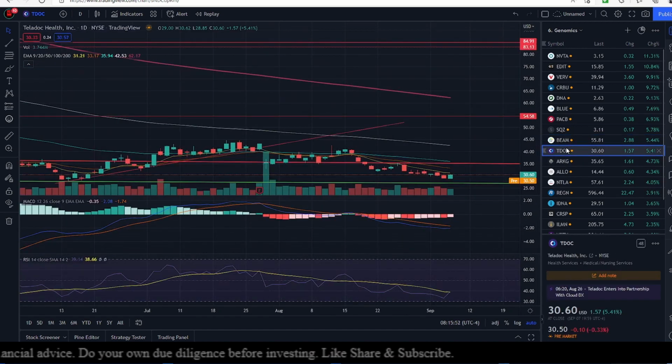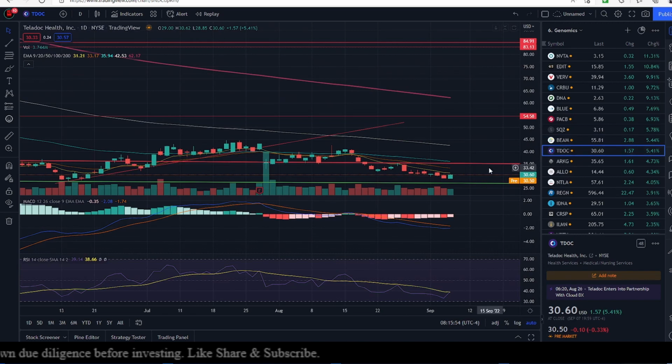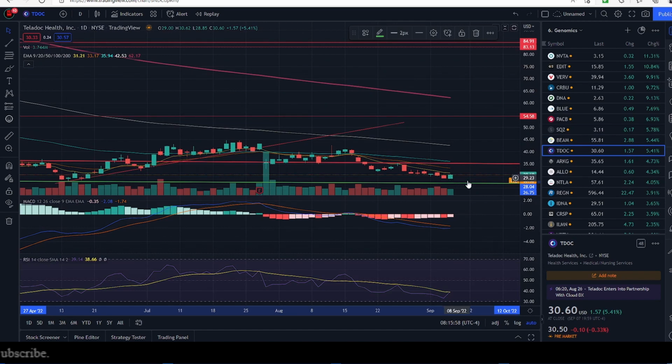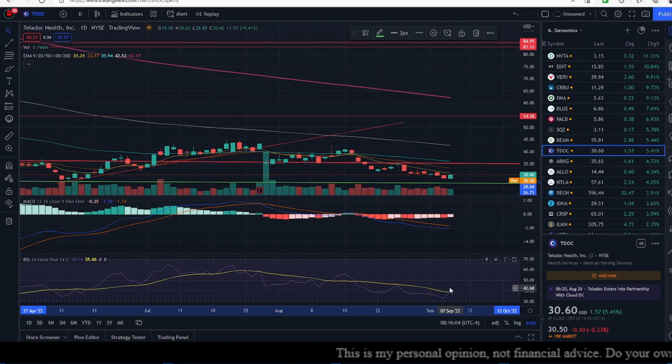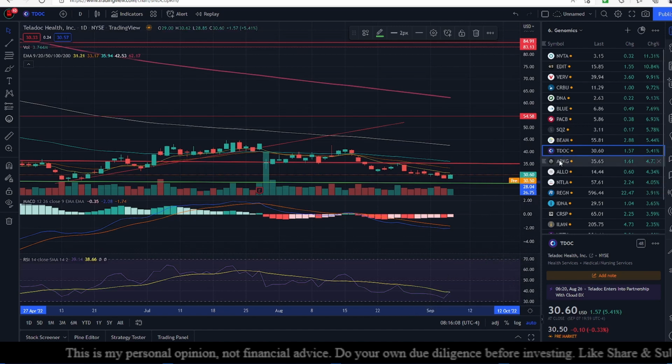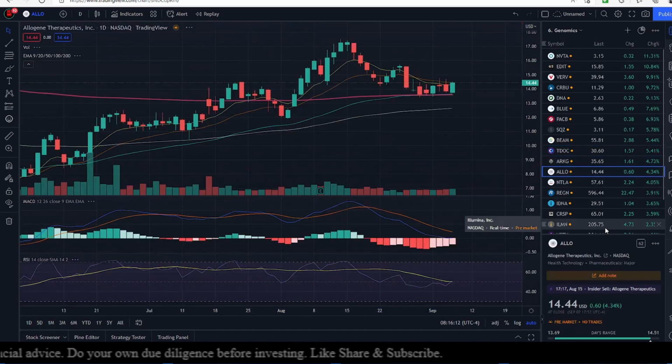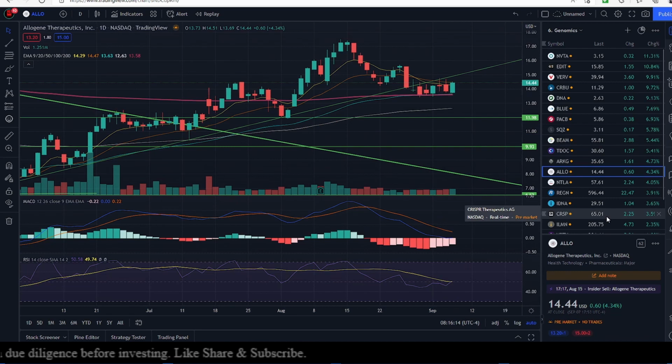Now, Teladoc is down 0.33% today, and we still have support at 28.04, and we have resistance at the 9-day exponential moving average, 31.21. So the momentum is still weak. It needs to pick up further in order for us to make a confirmed call on an upward movement in price for Teladoc.